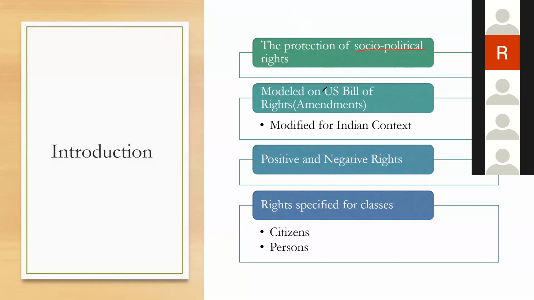Remember, we modeled our Part 3 or the fundamental rights based on the Bill of Rights, which were the series of amendments made to the US Constitution. But we have modified those rights for our Indian context. In the US, remember, all rights are absolute. But in our Constitution, none of the rights are absolute. We have given limitations, reasonable restrictions, etc. Also, we have classified them into positive rights and negative rights.